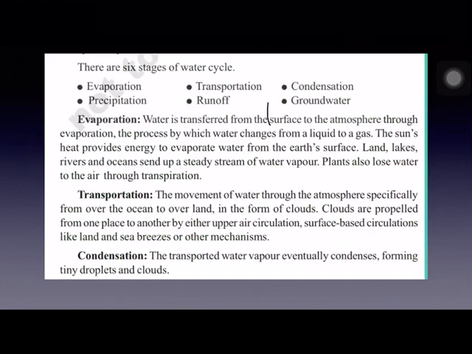Change of water from liquid to gaseous stage is called evaporation. And due to the sun's heat, the water in the water bodies like lakes, rivers, seas and oceans evaporates and reaches the atmosphere as water vapor. Plants also release water vapor into the atmosphere through a process called transpiration.